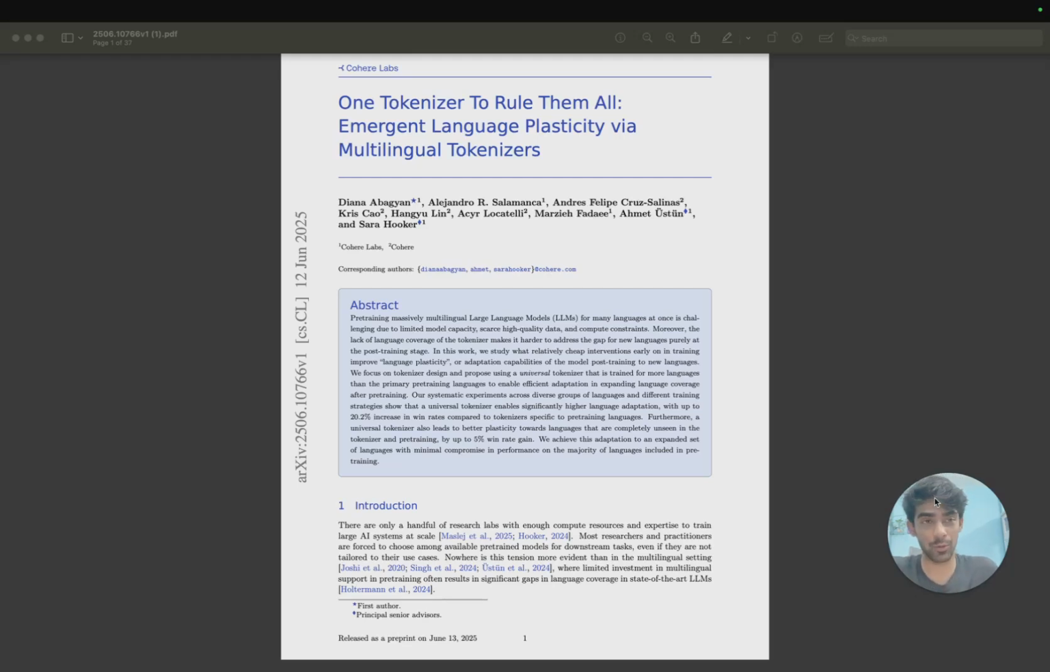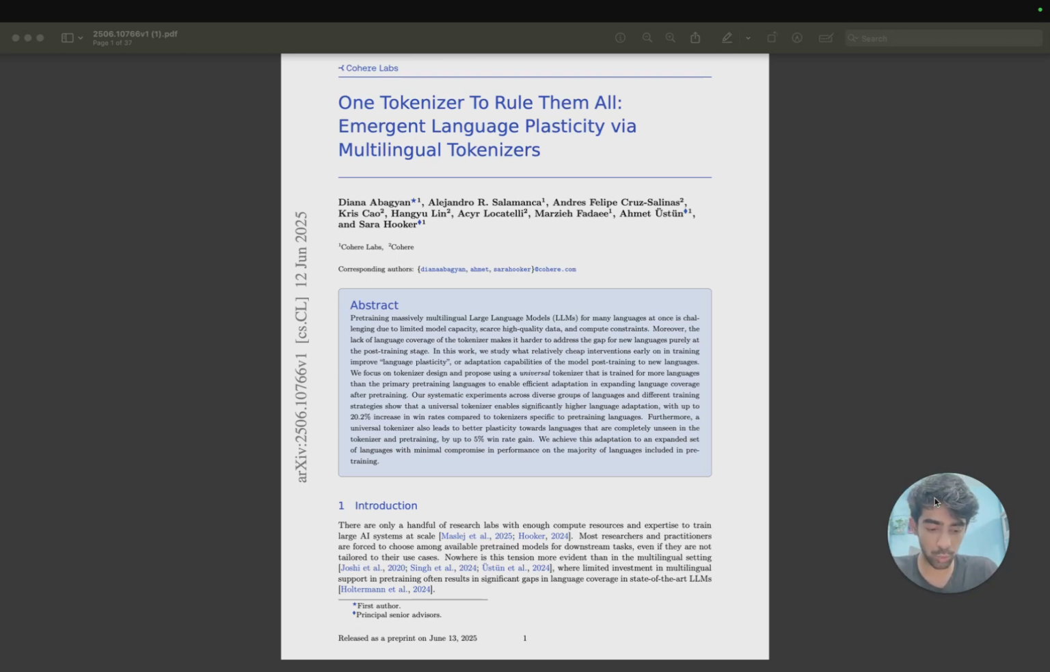So hey guys, we are back with another video, and in this video we are going to discuss the latest paper from Cohere. I think this paper was released a month back, but a lot of people have not discussed this paper. The paper name is One Tokenizer to Rule Them All.